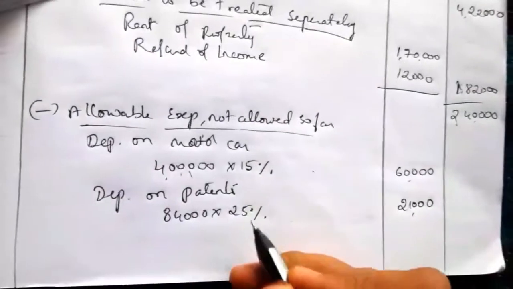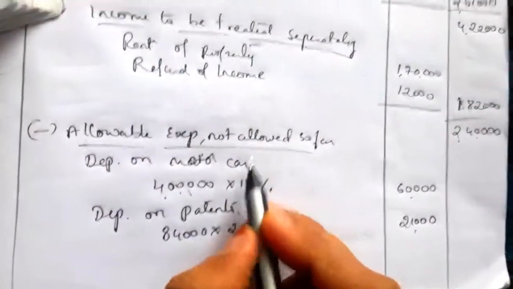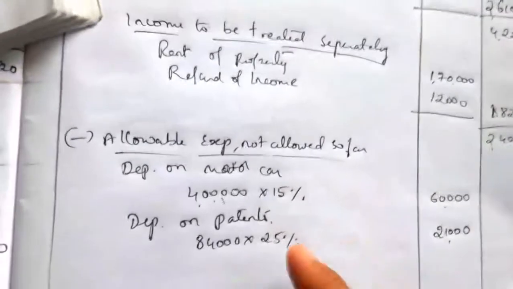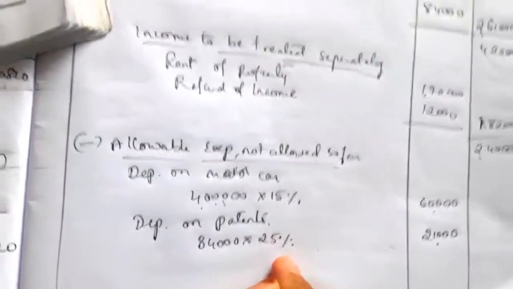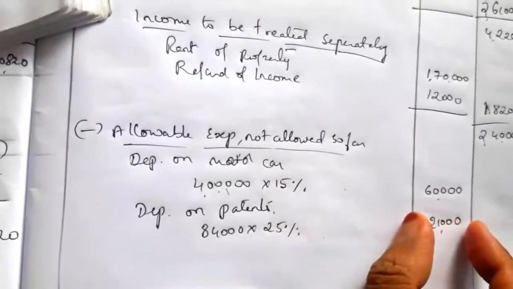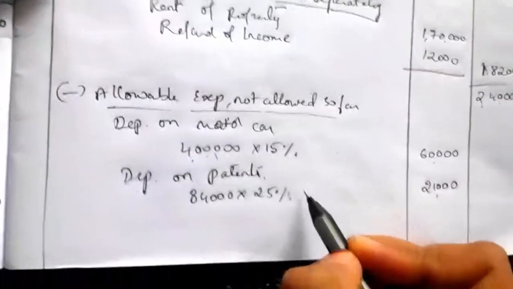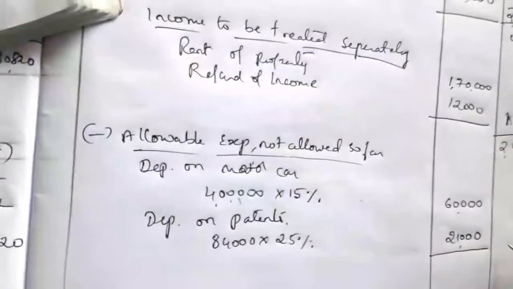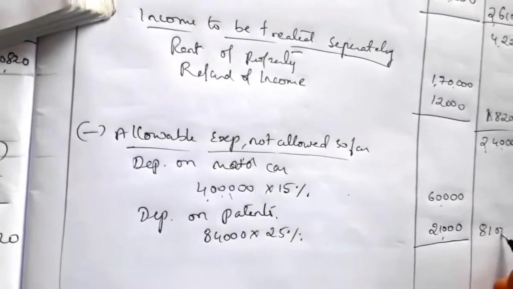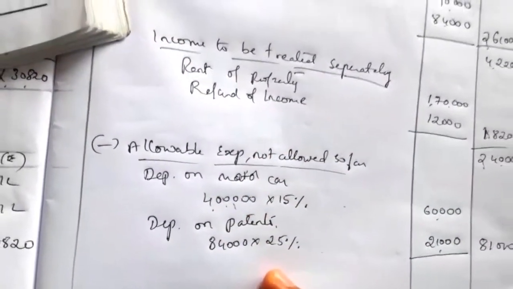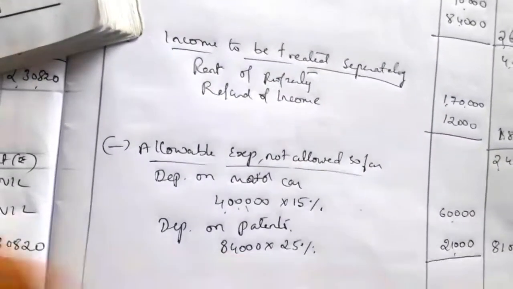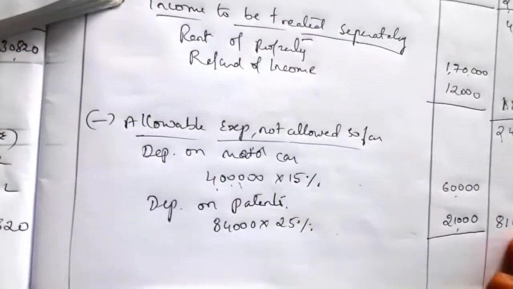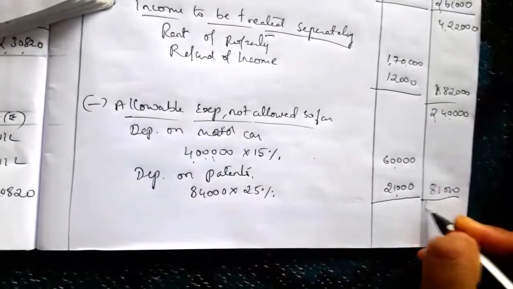Here we have assumed that both motor car and patent are used in the business for more than 180 days, so we have charged full depreciation. If it is less than 180 days, then we have to charge 50%. So now actual depreciation is total 81,000. Both depreciations are recorded here. So 2,40,000 minus 81,000 is equal to 1,59,000.